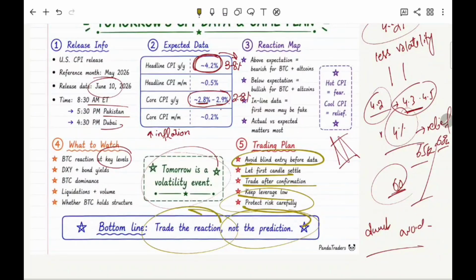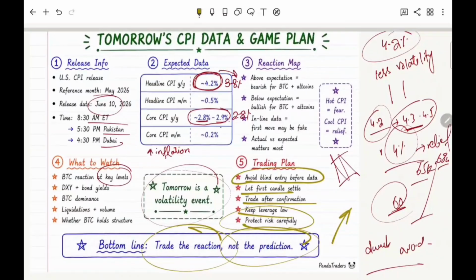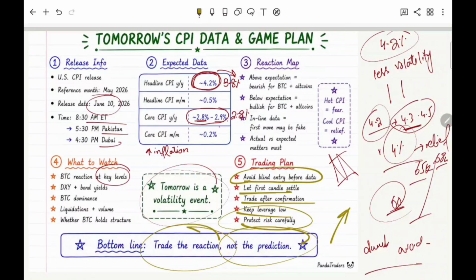When 100 or 1,000 people are saying that the market will be bearish, it will be bullish. Obviously, it will be against their hopes. It will be towards their stop losses. So please keep following Panda Traders, because we will decide our next plan after the CPI data, and we will not be stupid enough like other traders. We will not do the FOMO.